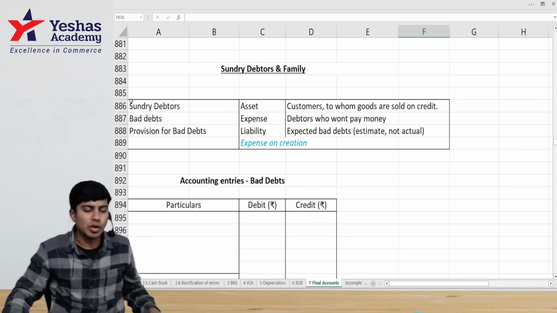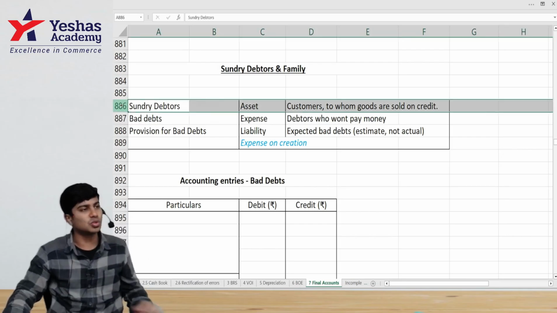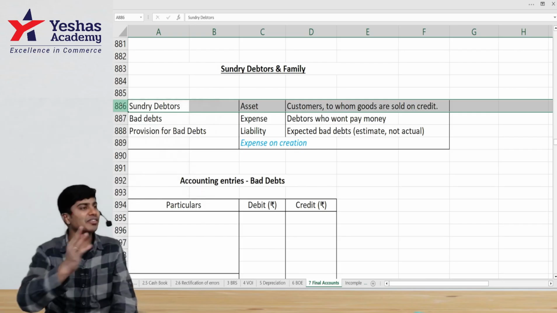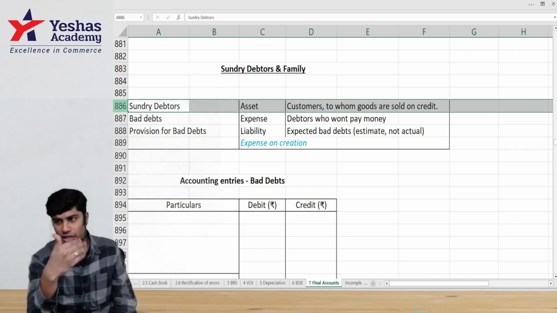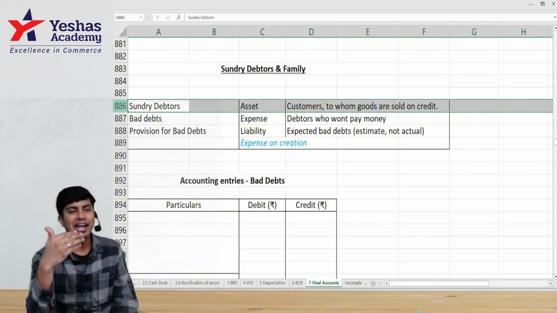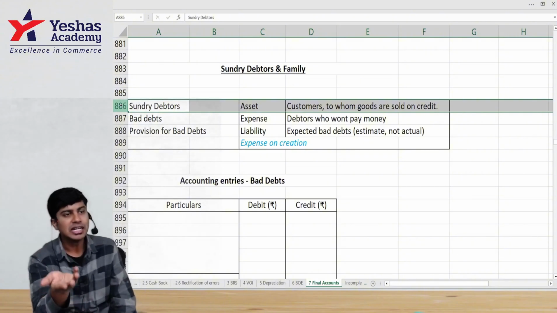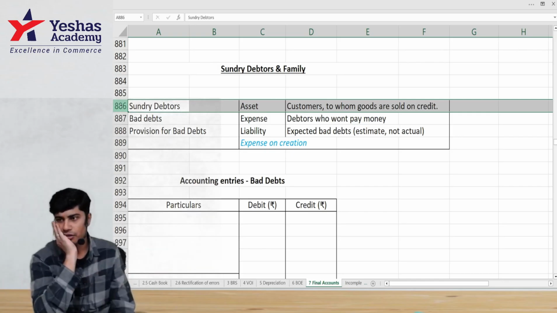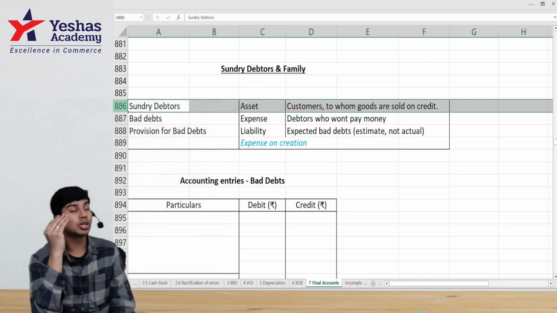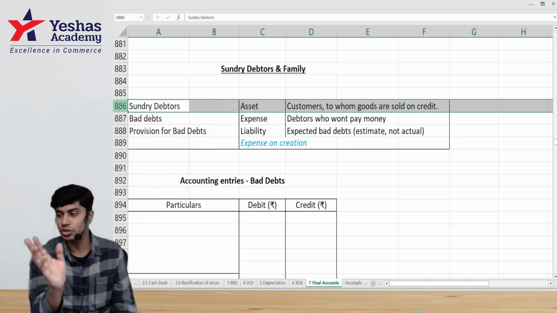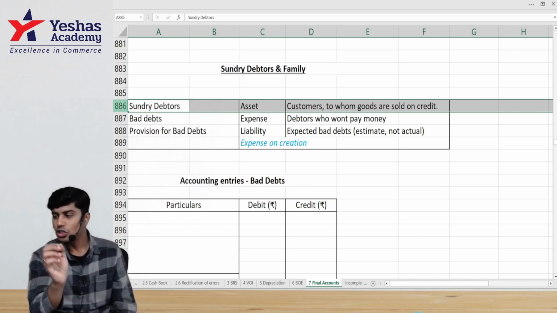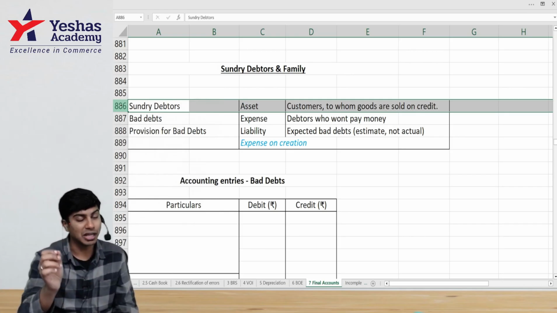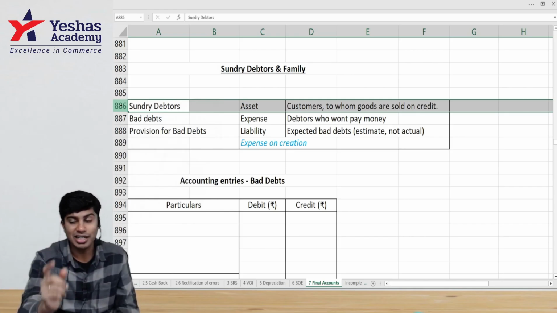To begin with, who is a sundry debtor? Sundry debtor is an asset in our balance sheet. He is our customer or she is our customer to whom we've sold goods. And if this customer of ours doesn't give the money to us instantly, they end up becoming Sundry debtor. So, the customer to whom the goods are sold on credit is a Sundry debtor.